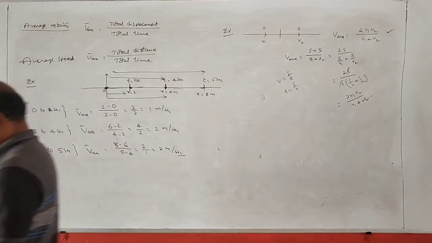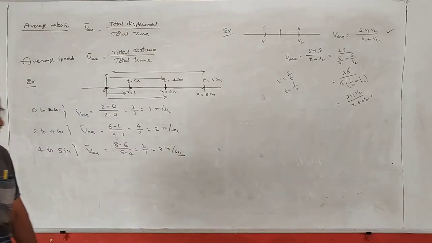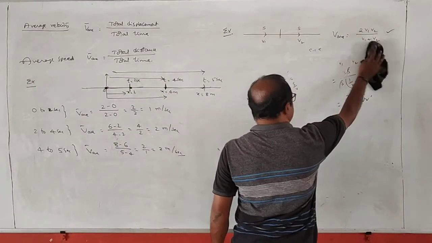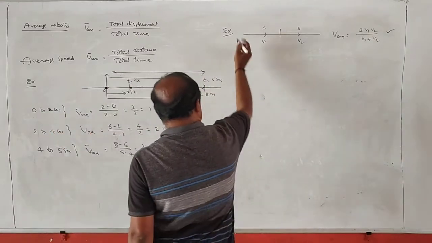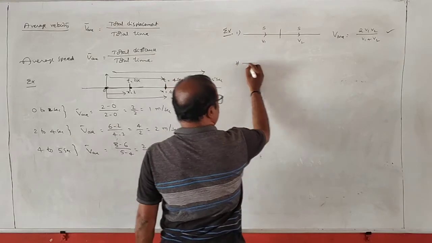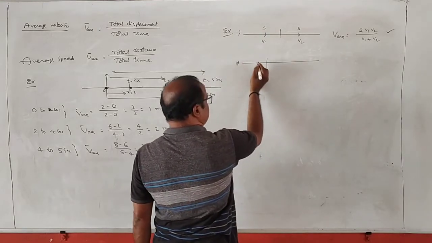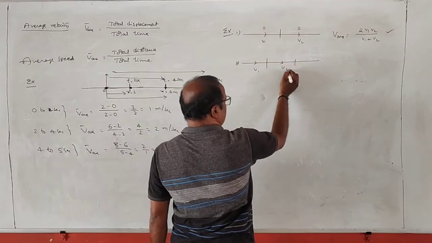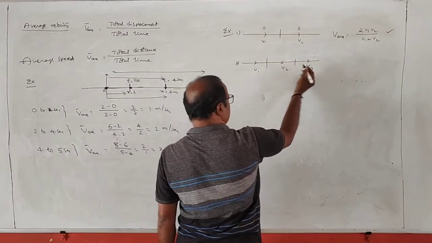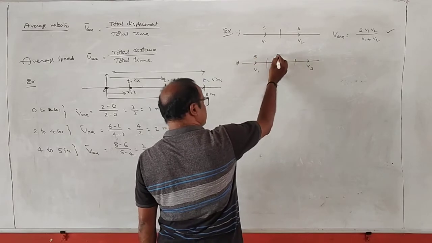Okay. Next again, if a body travels first 1/3 of the distance with a speed v1, second 1/3 with a speed v2, last 1/3 with a speed v3, and equal displacements here also.